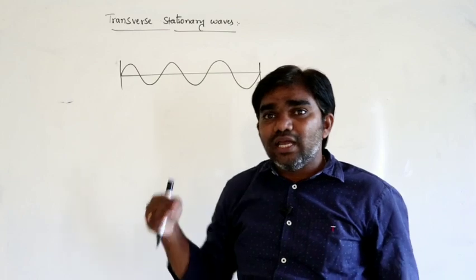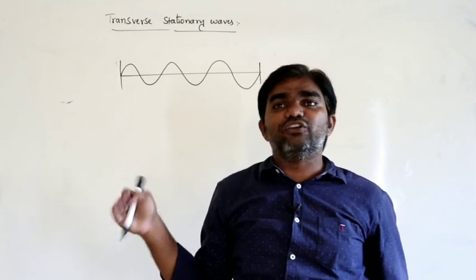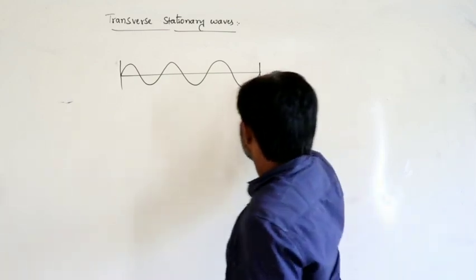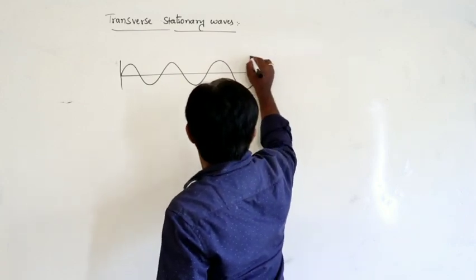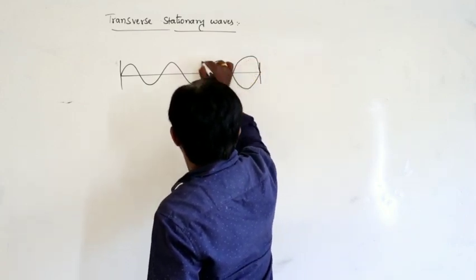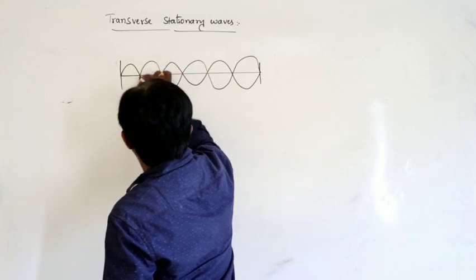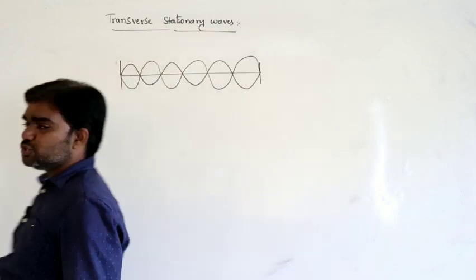At the fixed end, a crest reflects as a trough, and a trough reflects as a crest. So here the trough reached, then it reflects as a crest. It reflects like this and the wave travels like this, and we can observe this. This is the stationary wave.